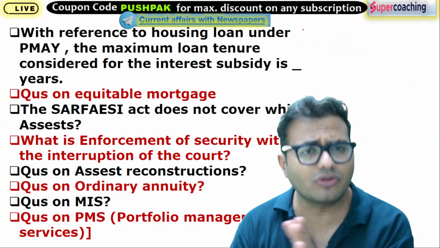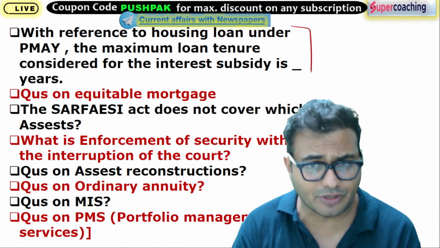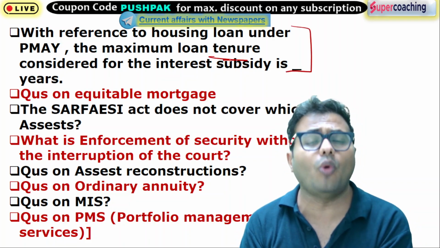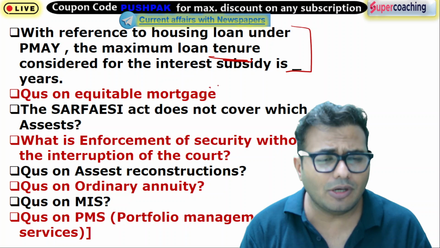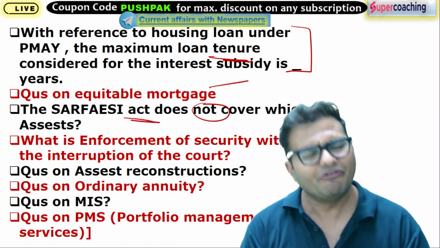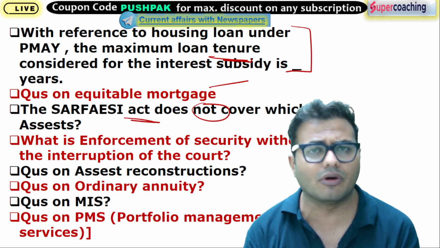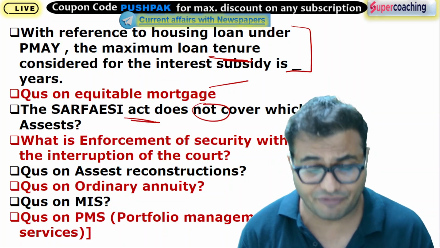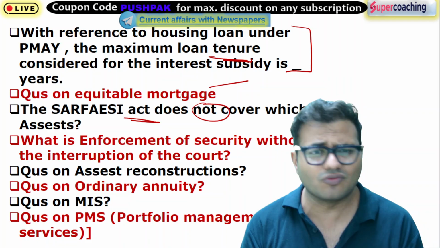Almost every year in one shift or the other we can see a question regarding the Pradhan Mantri Awas Yojana. So maximum loan tenure was asked. Then equitable mortgage, which asset the SURFACE Act does not cover. Very easy question. Most of the bankers are covering the SURFACE Act in their studies, so it was very easy.